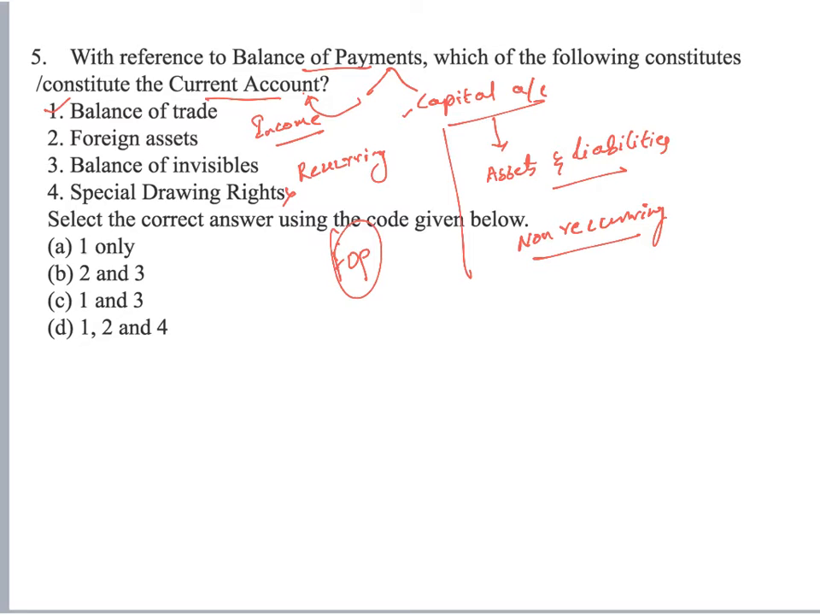Balance of invisibles. Yes, balance of invisibles refers to the invisible part of the current account, that refers to trade in services, remittances and other forms of income, maybe the income earned from interest. So, 3. Foreign assets. Assets have nothing to do with the current account. So, 1 and 3. So, C is the correct option.